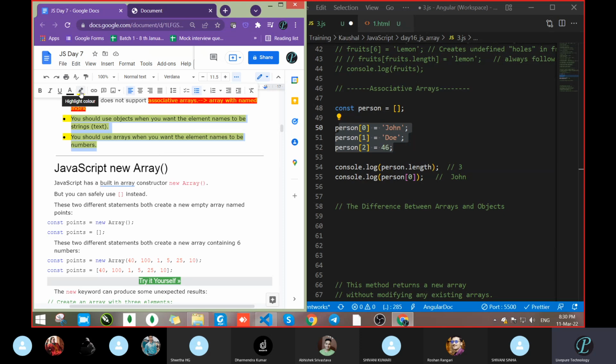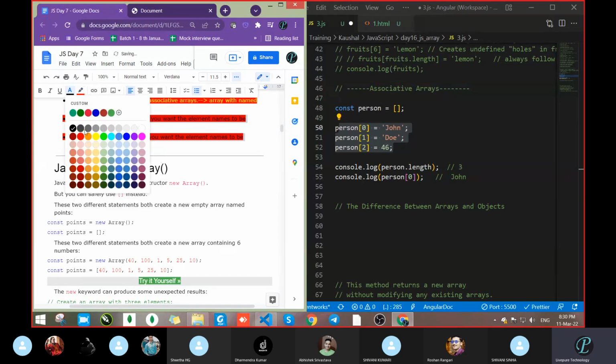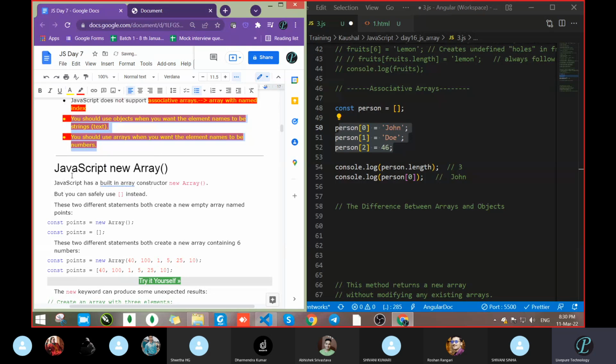But you should use array when you want the element name to be a number, like 0, 1, 2, 3 index values. Clear? So this is the final concept of the difference between array and object, when to use array and when to use object.